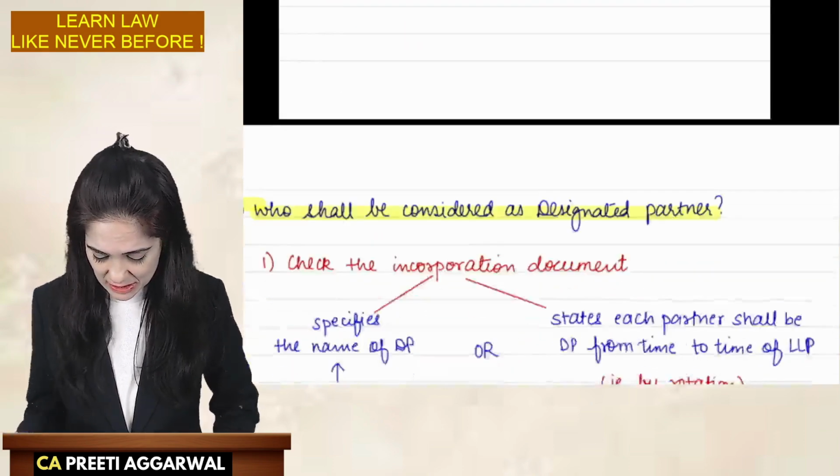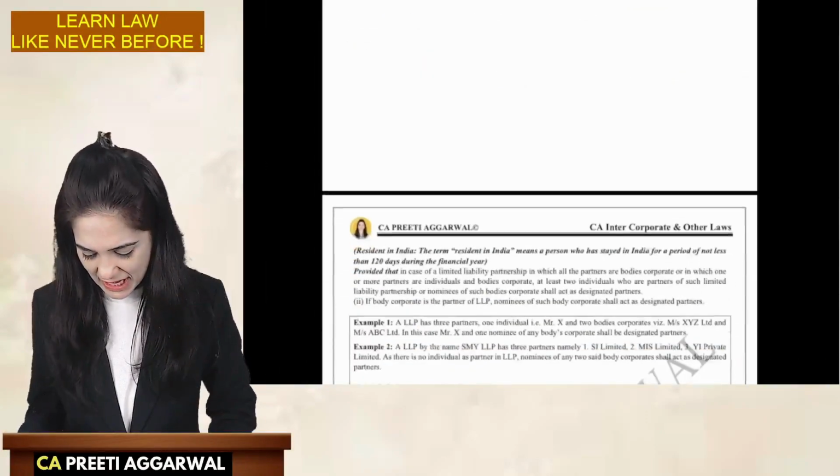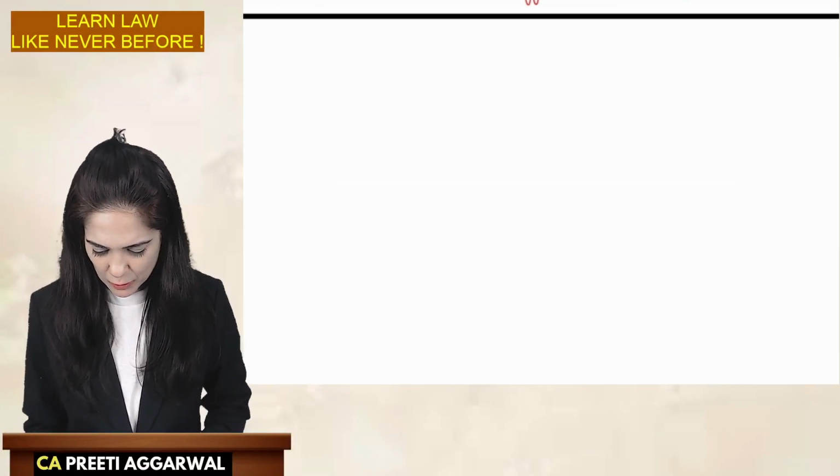Next, let us discuss who can be appointed as the designated partner. Now, what are the requirements of a designated partner, or can I say who is competent to be appointed as a designated partner? So, law requires that at least two persons should be designated partners. Do we need to appoint them separately?